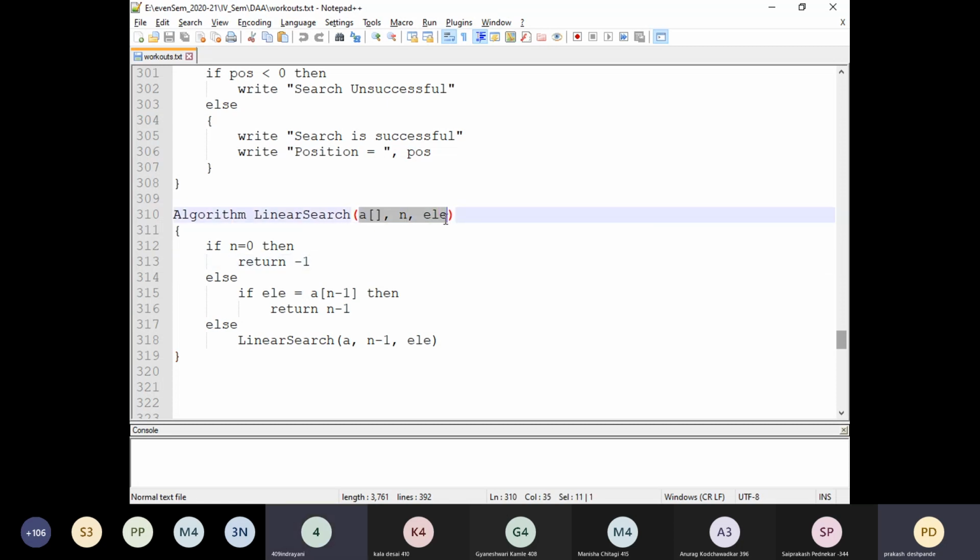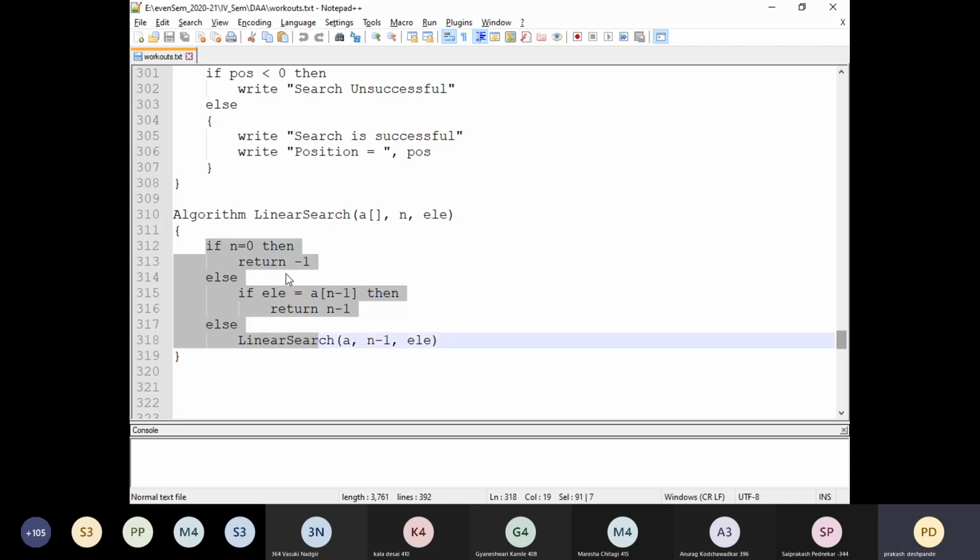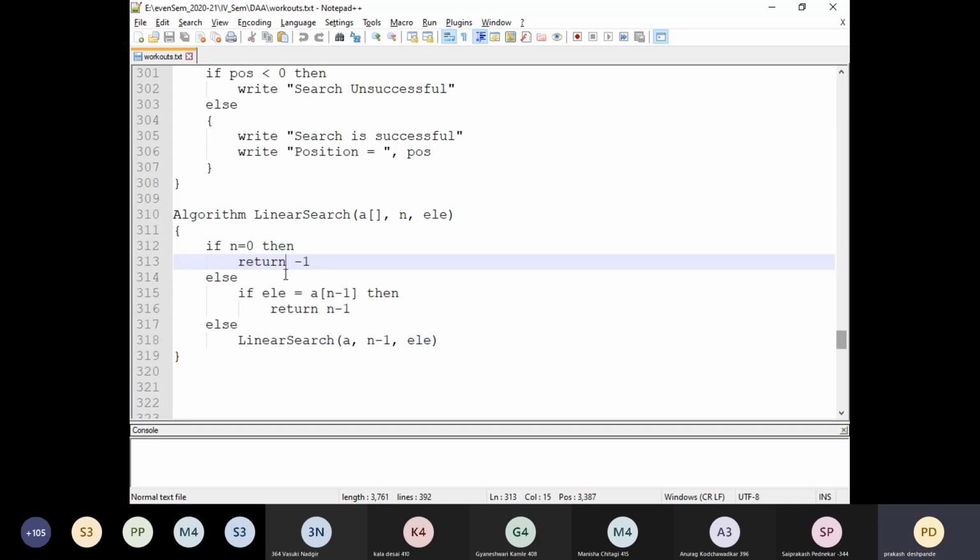Then how much memory is required to store these parameters for this particular function, and the memory taken by these particular parameters we need to compute as part of the stack space, right? Then in this particular algorithm, there are no local variables. We can skip that part.